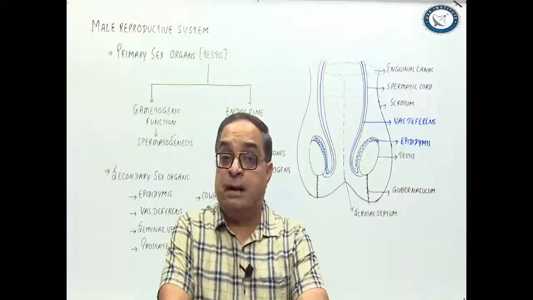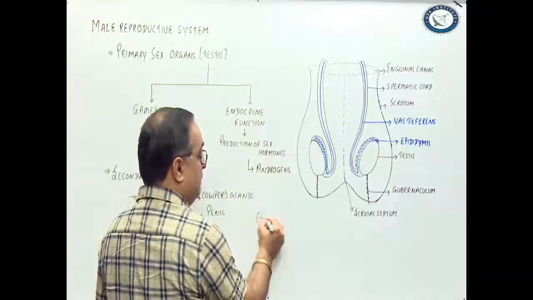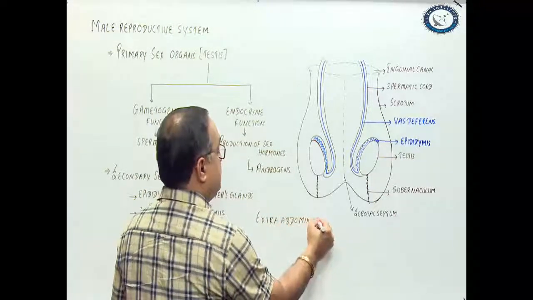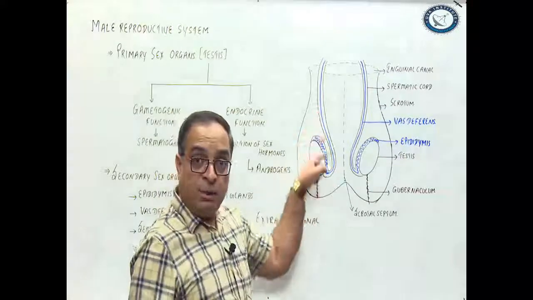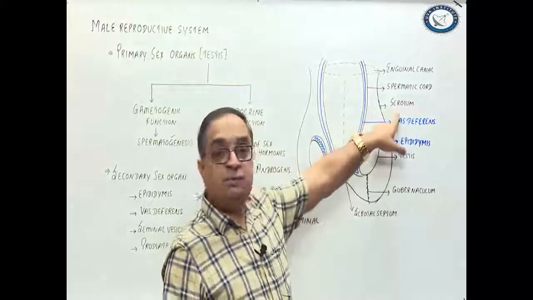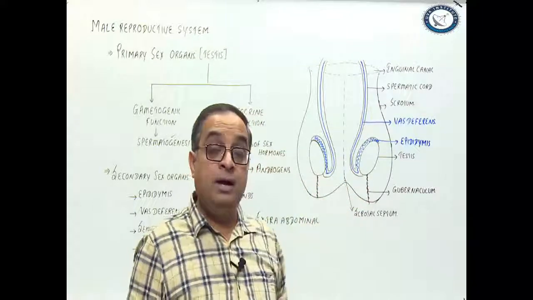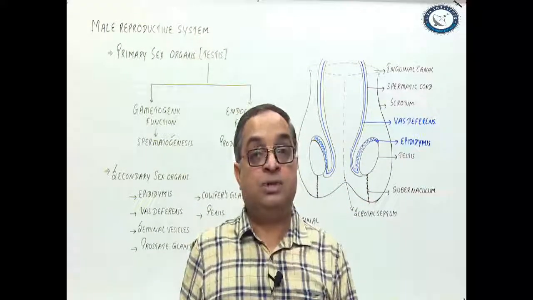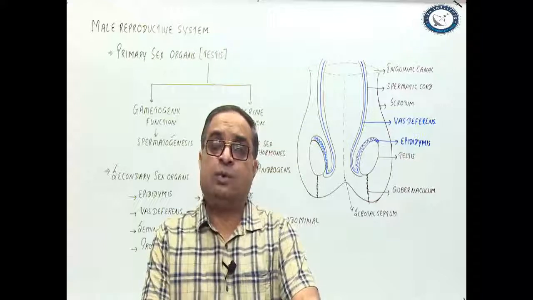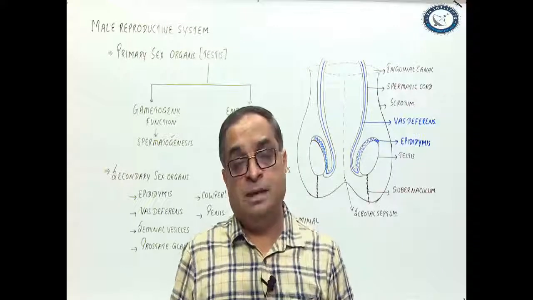Testes in most of the mammals are extra-abdominal. Now when you say extra-abdominal, what does that mean? Extra-abdominal means testes are located outside the main body cavity in a pouch-like structure which is called the scrotum. So this is the structure of the scrotum, right? Testes are located outside the main body cavity in the scrotum. Why? Because sperm production, maturation, and storage require a temperature 2 to 3 degrees lower than the core body temperature. So in the majority of mammals, testes are located outside the main body cavity.